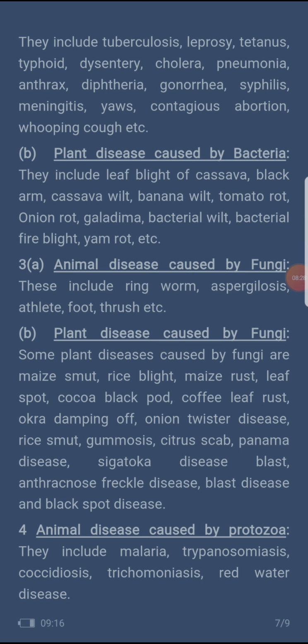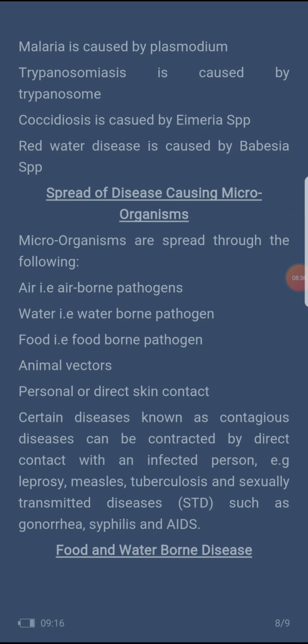Animal disease caused by protozoa: trypanosomiasis, coccidiosis, trichomoniasis, and red water disease. Malaria is caused by plasmodium. Don't forget, trypanosomiasis is caused by trypanosome. Coccidiosis is caused by Eimeria species. Red water disease is caused by Babesia species. So you can read that.